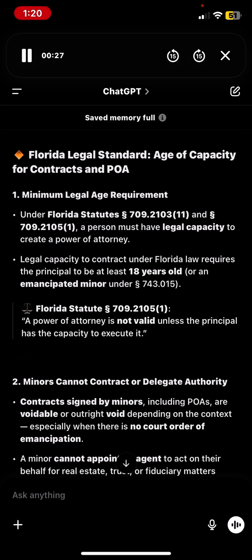A person must have legal capacity to create a power of attorney. Legal capacity to contract under Florida law requires the principal to be at least 18 years old or an emancipated minor under Section 743.015. Quote, Florida Statute 709.2105(1): a power of attorney is not valid unless the principal has the capacity to execute it. Close quote. Minors cannot contract or delegate authority.